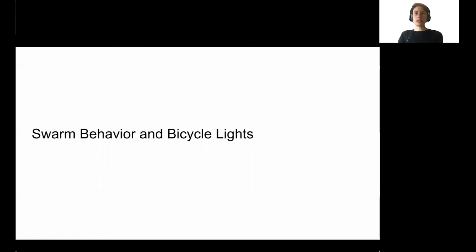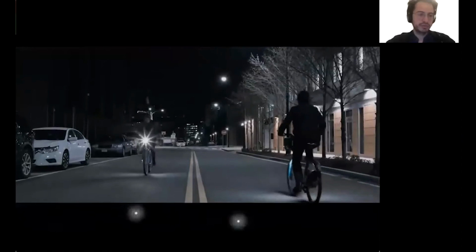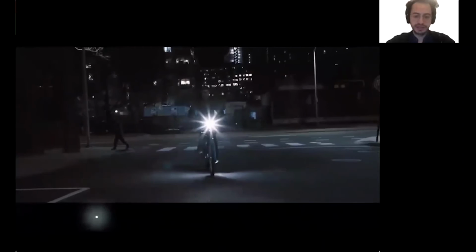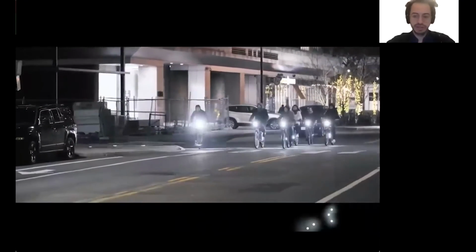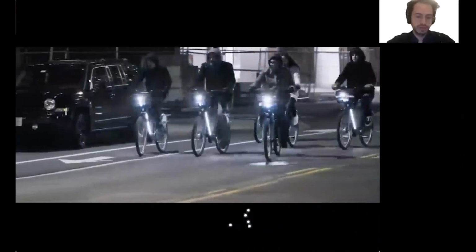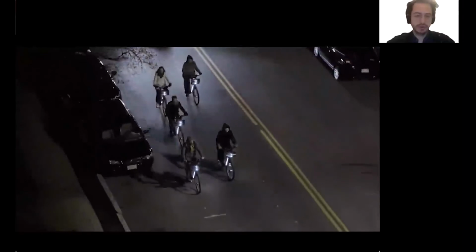Thomas is going to present swarm behavior and bicycle lights. We implemented the swarm behavior and lights in our local shared bicycle vehicles in Boston. The lighting system can be embedded in bicycles and scooters and synchronized across riders. In the video, you can see when riders are alone, the lights are steadily on. When they come near each other, the lights begin to gently pulsate in synchrony with the other riders around them.